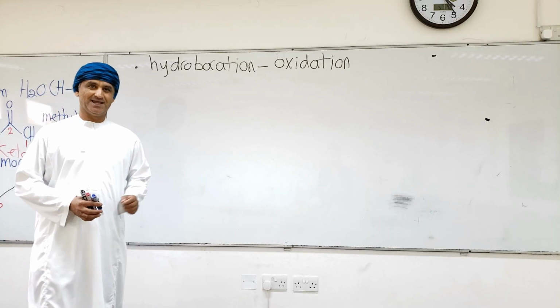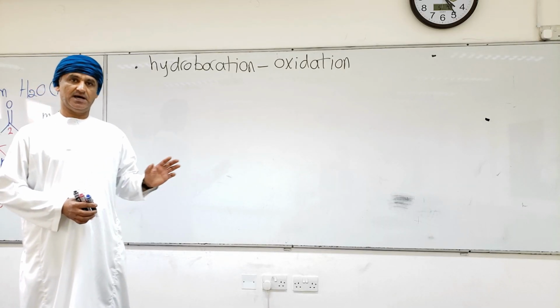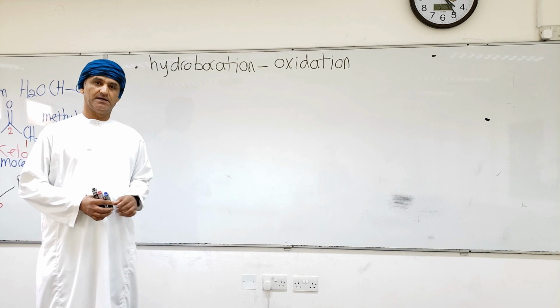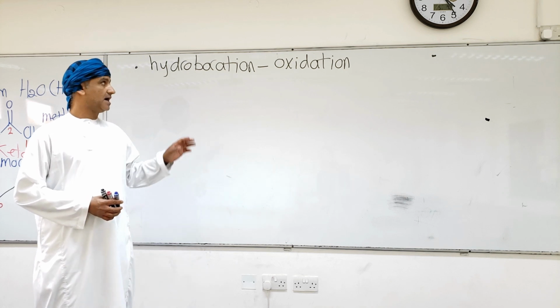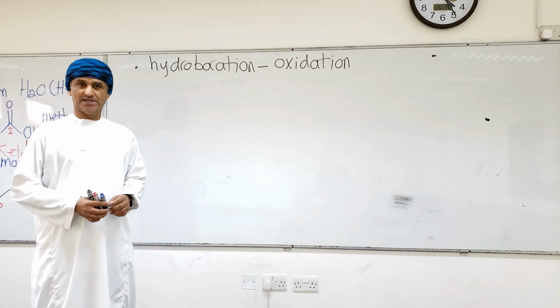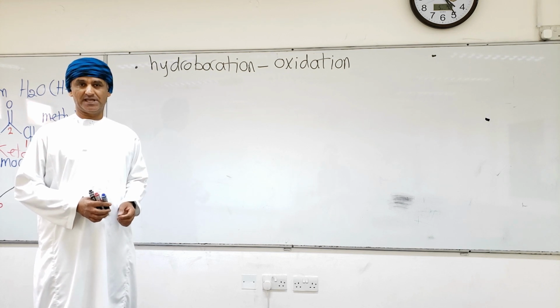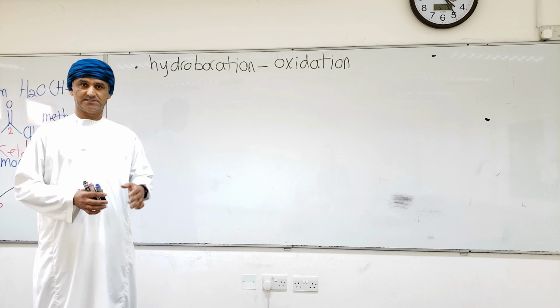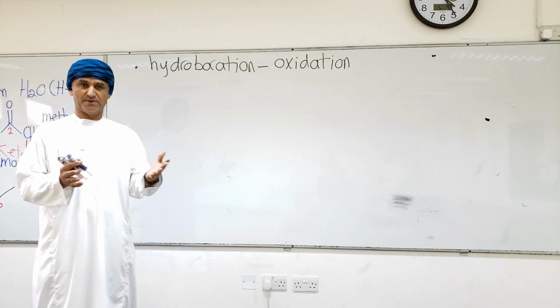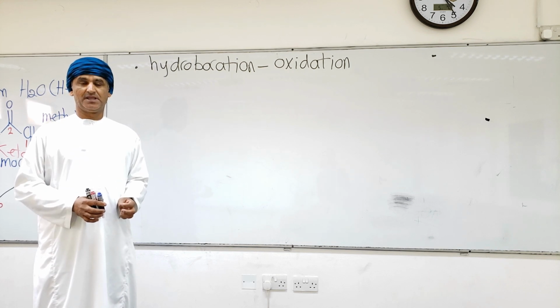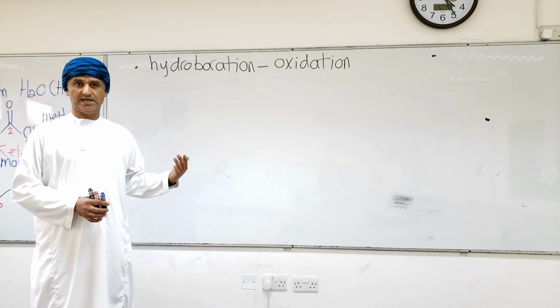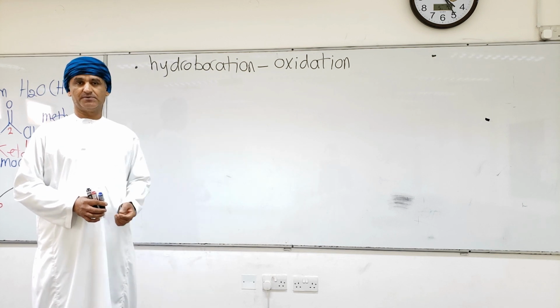The other type of hydration reaction that alkynes can undergo is hydroboration oxidation. We learned before about mercury-catalyzed hydration reactions of alkynes, which result in formation of ketones. Now we learn about the hydroboration oxidation reactions of alkynes.